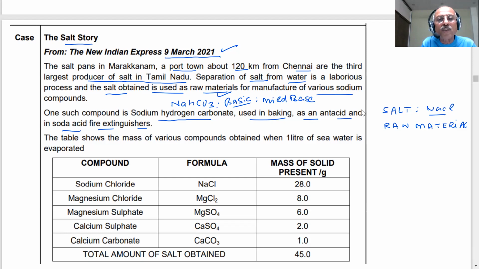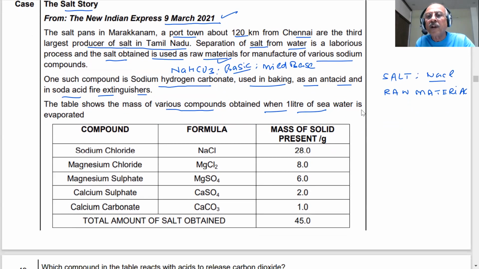Now the table shows the mass of various compounds obtained from 1 liter of seawater. What he is saying is that 1 liter of seawater is evaporated. What will happen? You will get the following compounds, he says, and the mass of the solid present in grams is given. NaCl is the salt. This is our salt, students. NaCl, how much are you getting? NaCl 28 grams you are getting.